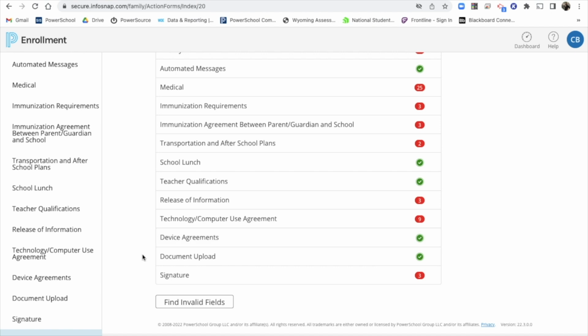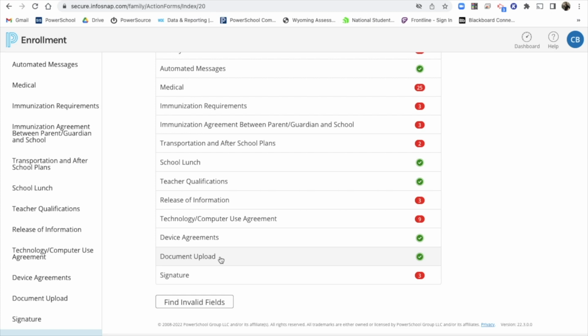One last tip for you, once you submit, you cannot come back in and edit. So say you need to go look up somebody's phone number and you're like, oh, I'll submit and I'll come back and fix it later. That won't work. You won't be able to edit as soon as you hit submit. I get this a lot with families who want to come back and upload documents later. Once you hit submit, you won't be able to upload the document. So save it, exit your dashboard, and then come back and upload the documents if that's your situation, but don't hit submit. And for document upload, we would love it if you could all submit the documents.